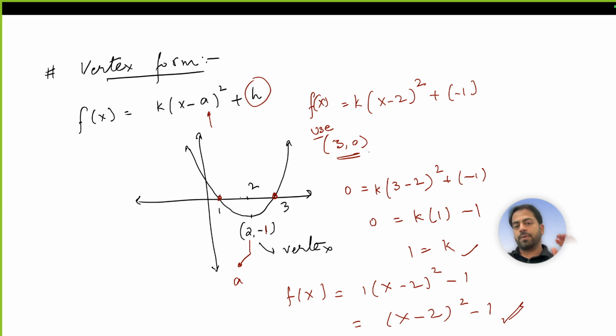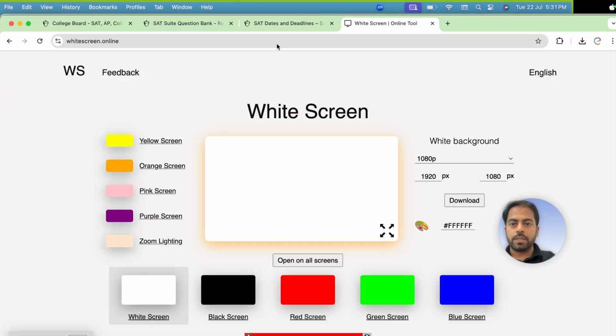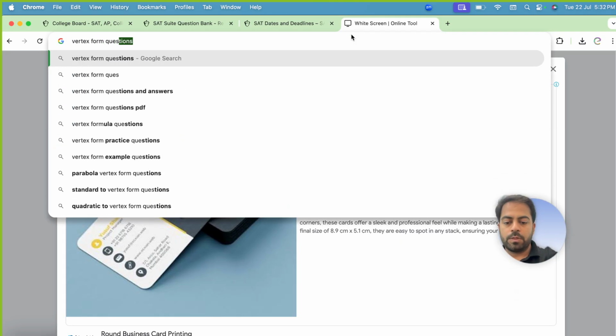We can directly write down the equation from the vertex form. Now let us find some questions. Let me find some questions on the vertex form to do it directly. Vertex form questions in SAT.